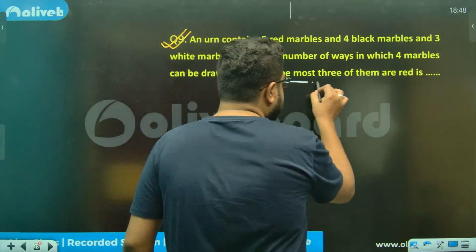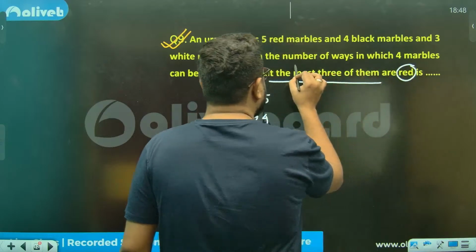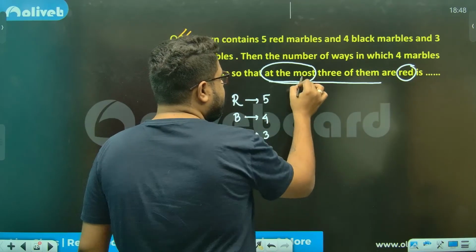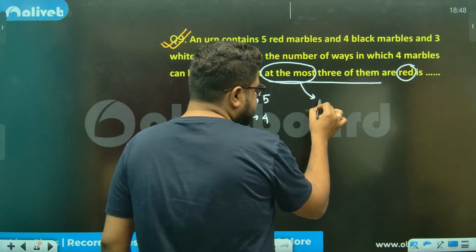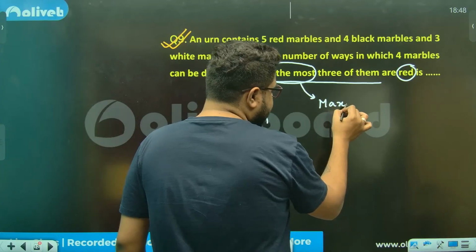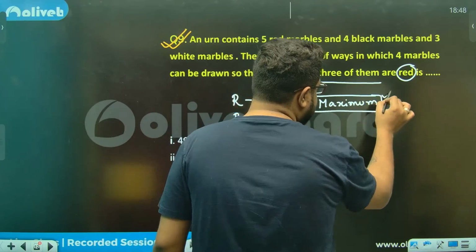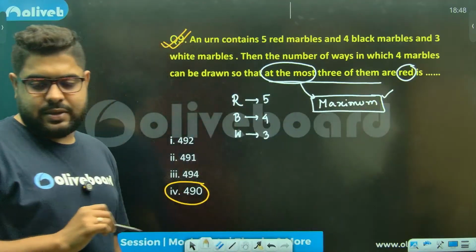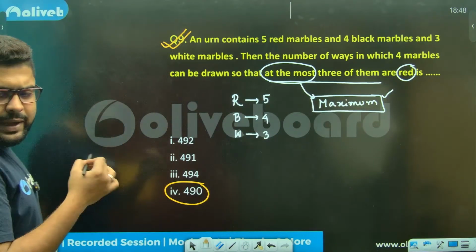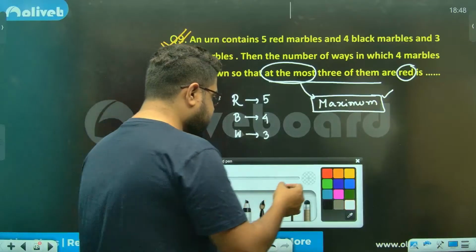At most 3 of them are red. At most, what is the meaning of at the most? It means maximum. So we did minimum in the last question, at most meaning maximum. Now again we have to make a few cases.